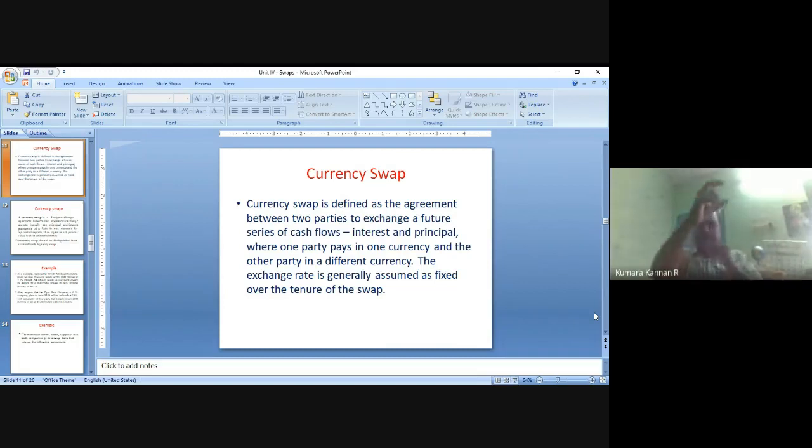Suppose the Indian businessman wants to expand the business in America and needs $1 million. If they raise an equivalent Indian rupee loan here, 60 million Indian rupees, they convert it into $1 million in the foreign exchange market and invest it in America. They get the return in American dollars only, and then have to convert it into Indian rupees to pay the interest every year. If the exchange rate appreciates, the American dollars will give them fewer Indian rupees, which may not be sufficient to pay the 6 million Indian rupees of interest every year. That's a problem.